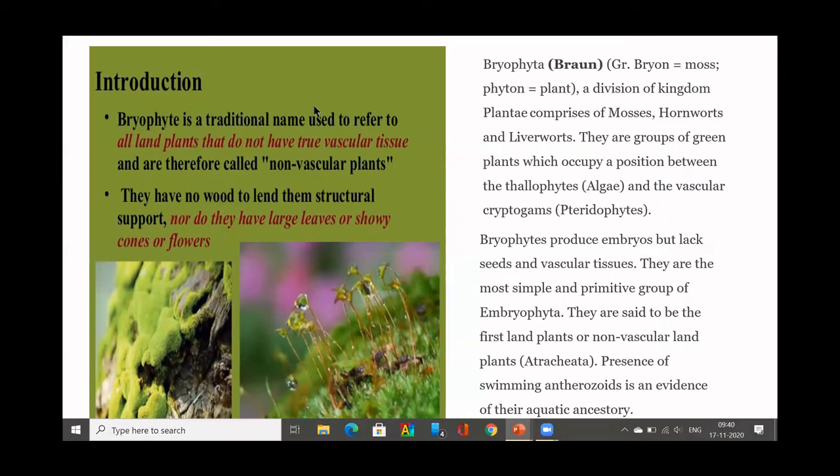They belong to the kingdom Plantae. The name Bryophyta was given by Braun. Bryon is a Greek word meaning moss, and phyton means plant. So Bryophyta is a division which chiefly comprises mosses, hornworts and liverworts.